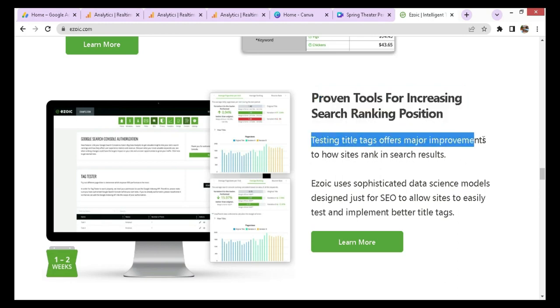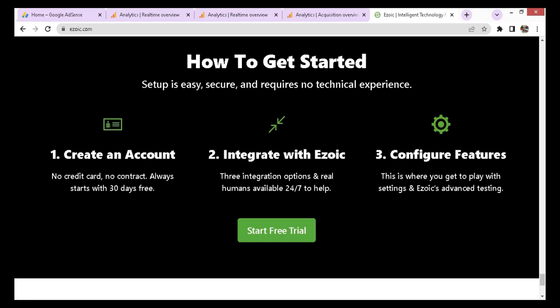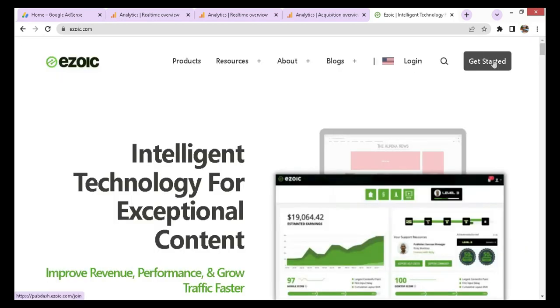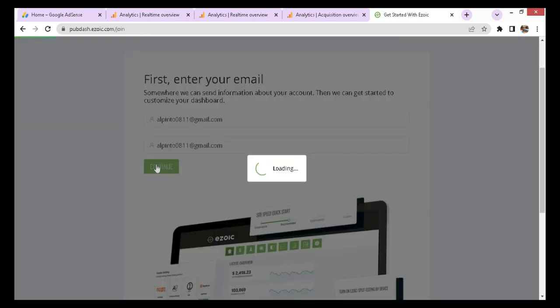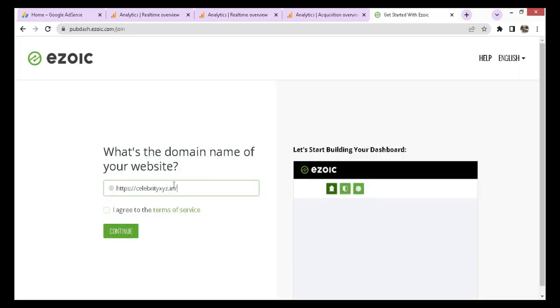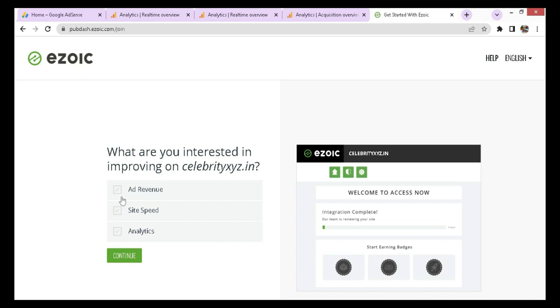Now, let's get started. Here you can click on free trial or on get started. Give your email and click on continue. Next, give your domain name of your site and then click I agree with terms and click again to continue.